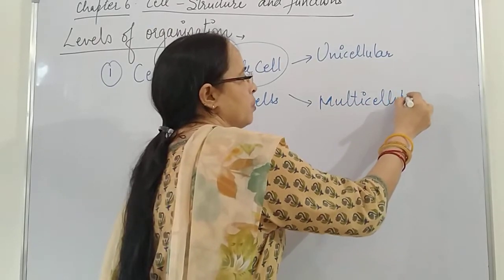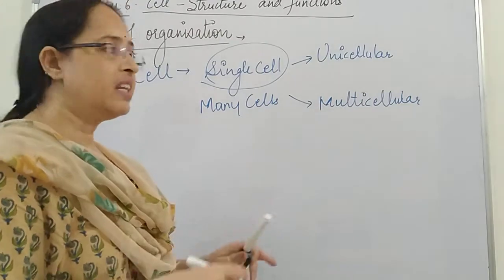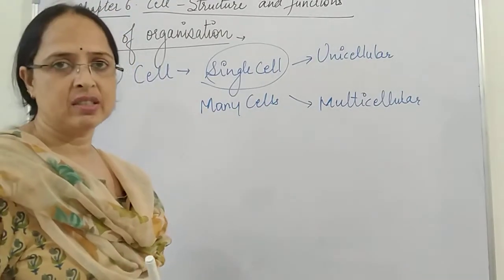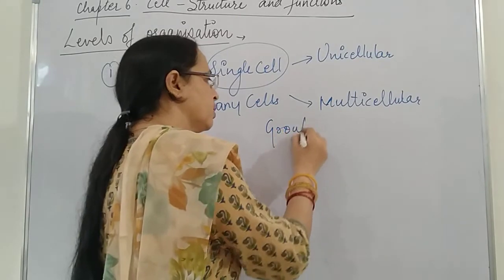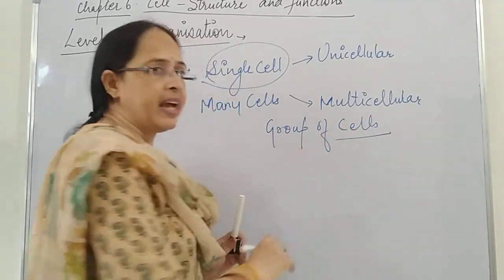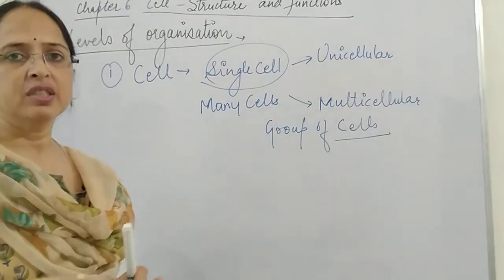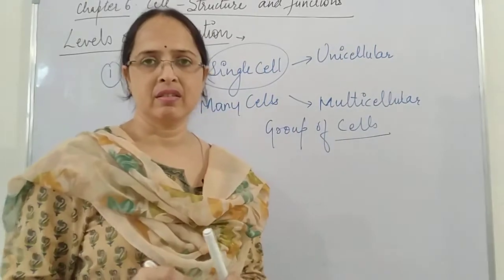Means body is made up of many cells. And in multicellular organisms, groups of cells are there, and different functions are performed by different groups of cells.